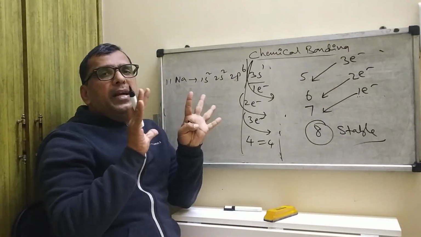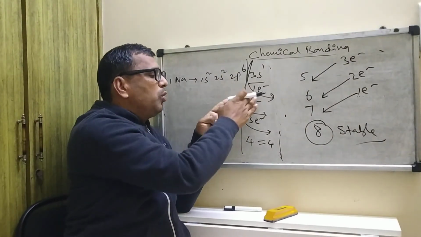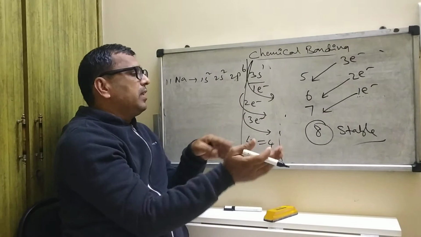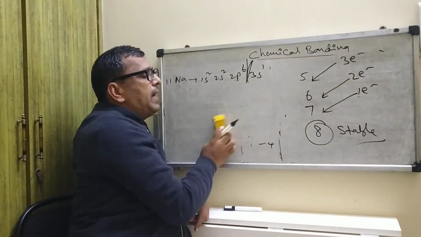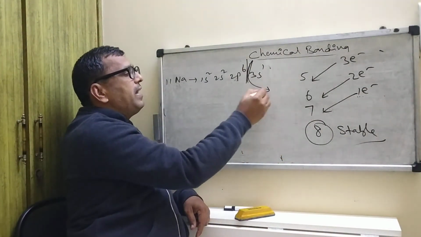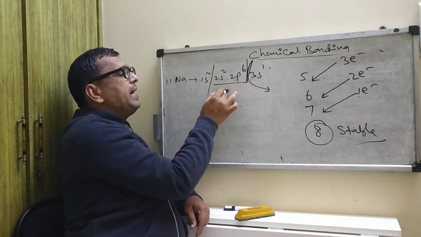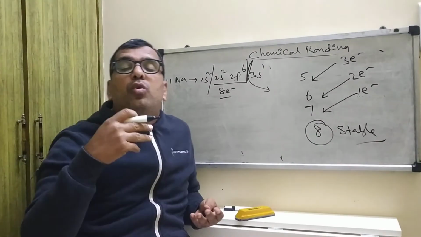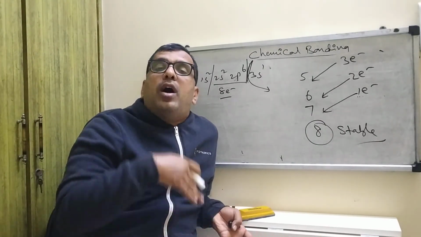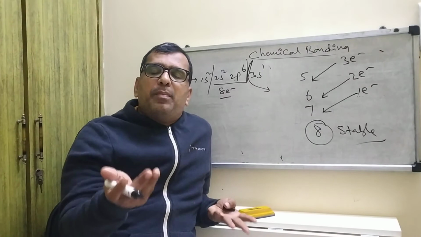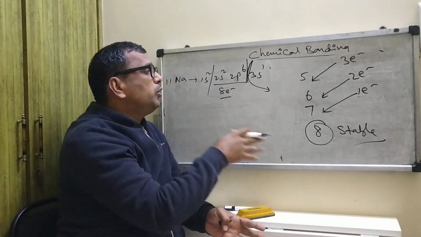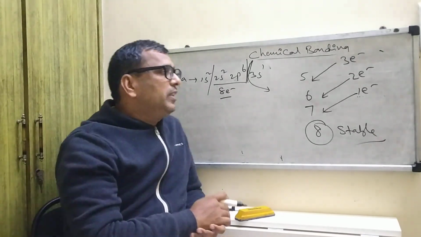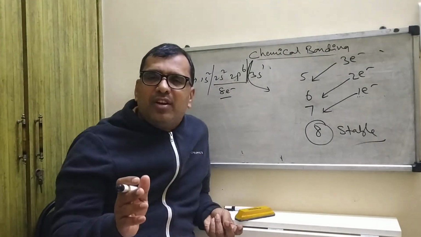So like this, it depends on the valence shell. If it contains 1, 2, 3, it is ready to donate to become a stable electronic configuration. For example, we already came across this example. Sodium, by donating 1 electron, becomes 8 electrons. So that is why sodium is ready to donate 1 electron to an available atom. So that is why a bond is formed. It is donating to become a cation, or positively charged ion. So this is very important, the octet electronic configuration.